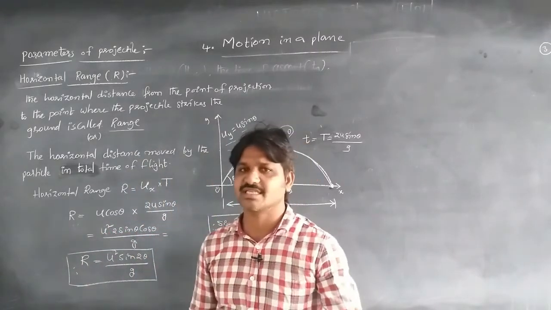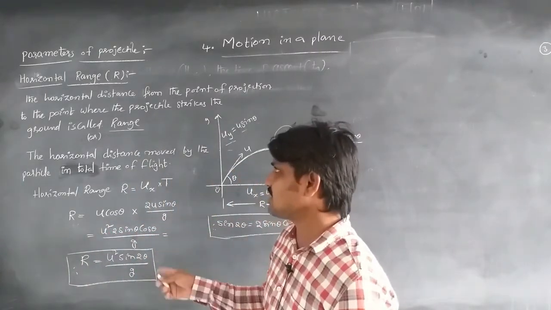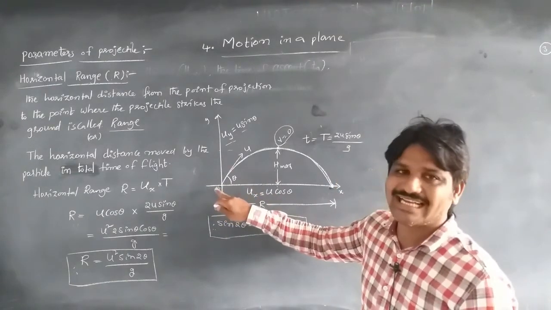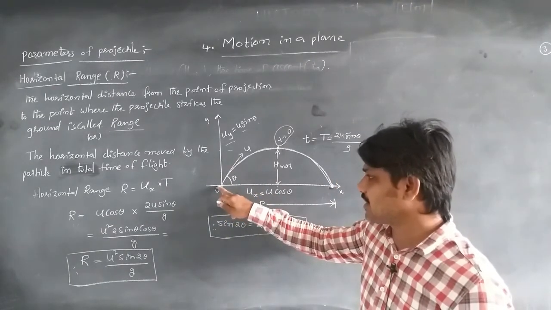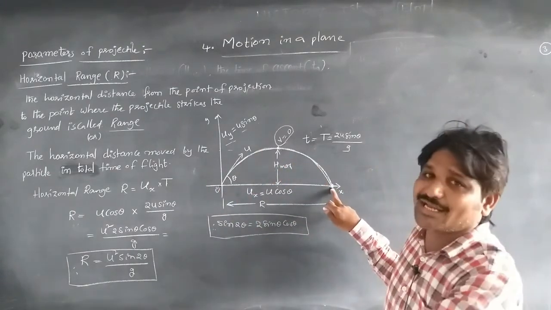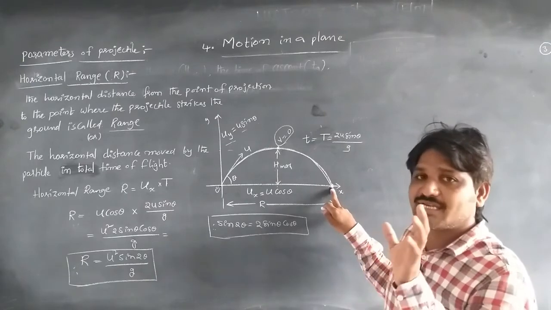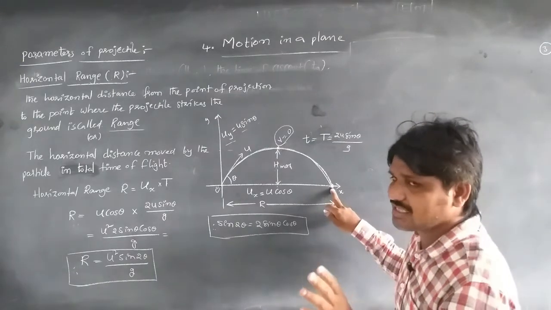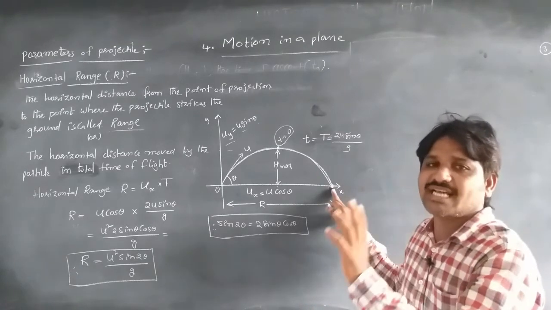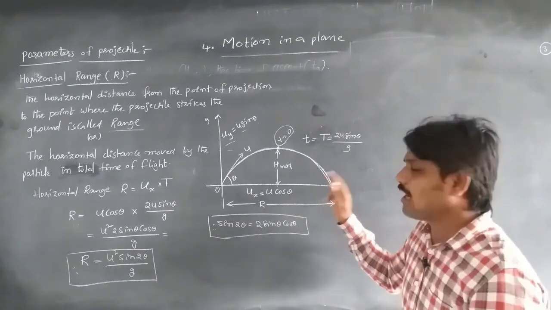Once again, the horizontal distance traveled by a body from the point of projection to the point where the projectile hits the ground is called the horizontal range. Also we can say that the horizontal distance moved by the particle in the total time of flight is called the horizontal range.